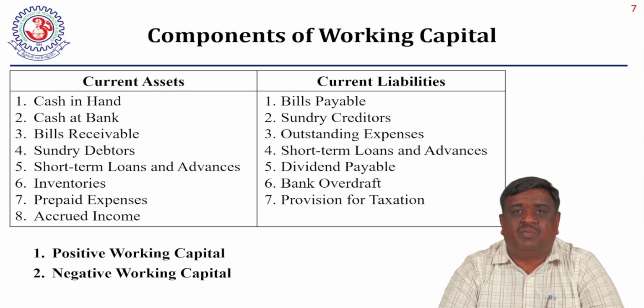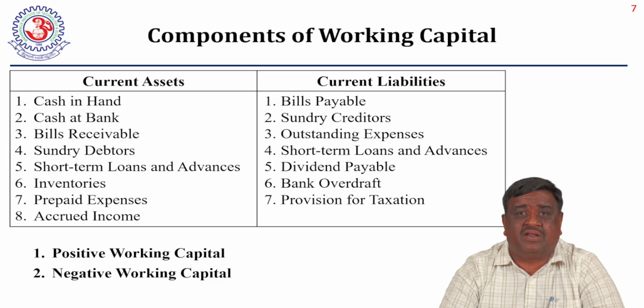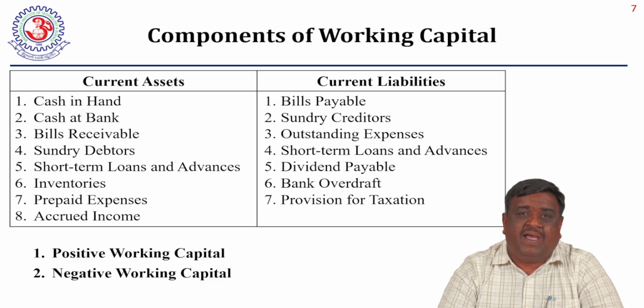And contrary to these current assets, what are the current liabilities? Like short-term payments or short-term obligations, which include bills payable, sundry creditors, outstanding expenses, short-term loans and advances, which we want to clear within a short period, not more than 1 year, within 1 year or 6 months like that. Dividend payable, that is outstanding dividend, and bank overdraft, which we want to clear within a short period. Provisions for tax. So these are the current liabilities.